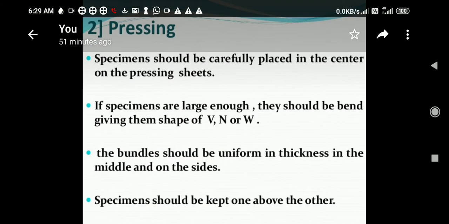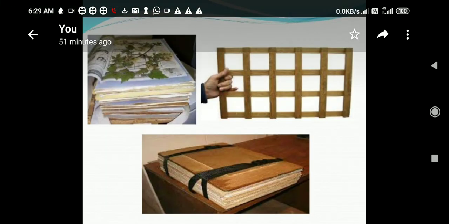Now you have collected your specimen, you have to press it carefully, so that there is no folding. There is a particular bend given on the shape, and all those things are there. You have to take care of these foldings. These are some of the images of pressing materials by which you can press your specimens.